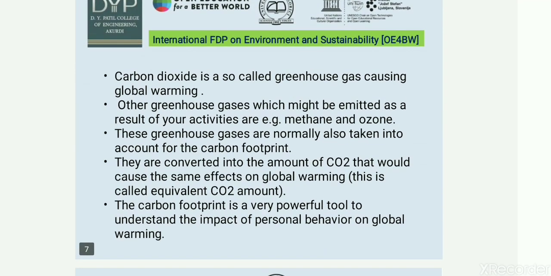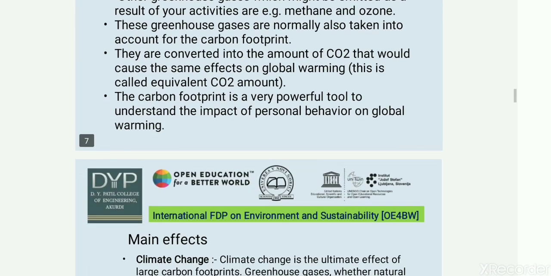Carbon dioxide is called the greenhouse gas causing global warming. Other greenhouse gases which might be emitted as a result of your activities can be methane and ozone. These greenhouse gases are normally also taken into account for carbon footprinting. They are converted into the amount of CO2 that would cause the same effect on global warming. So this is called equivalent CO2 amount. The carbon footprint is a very powerful tool to understand the impact of personal behavior on global warming.